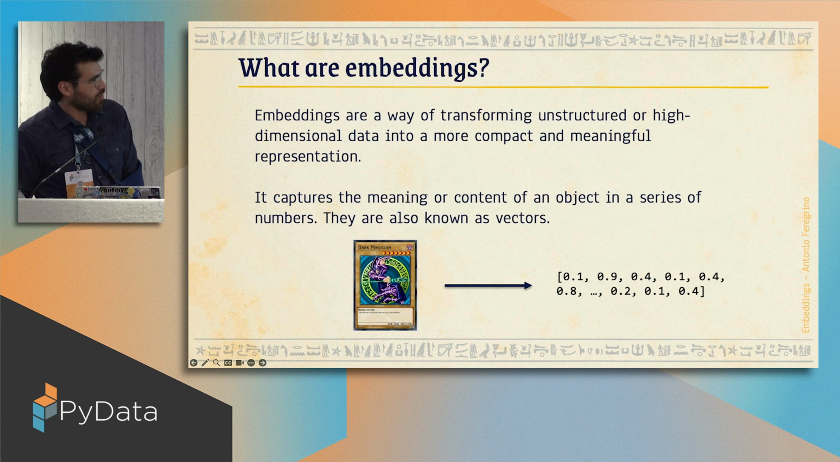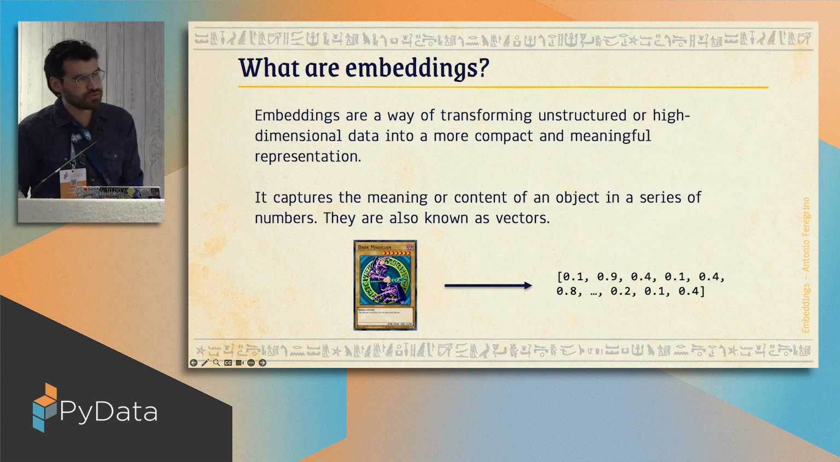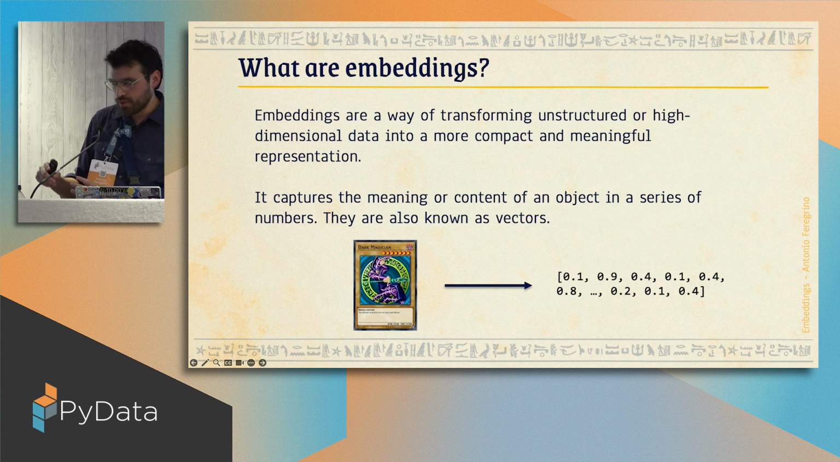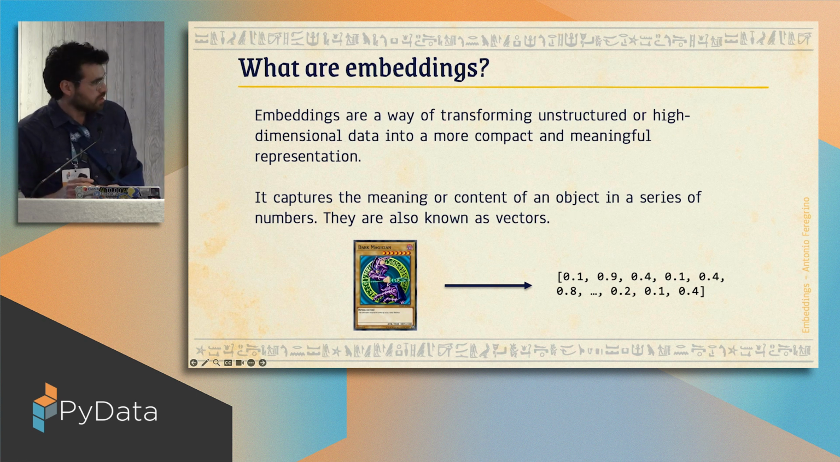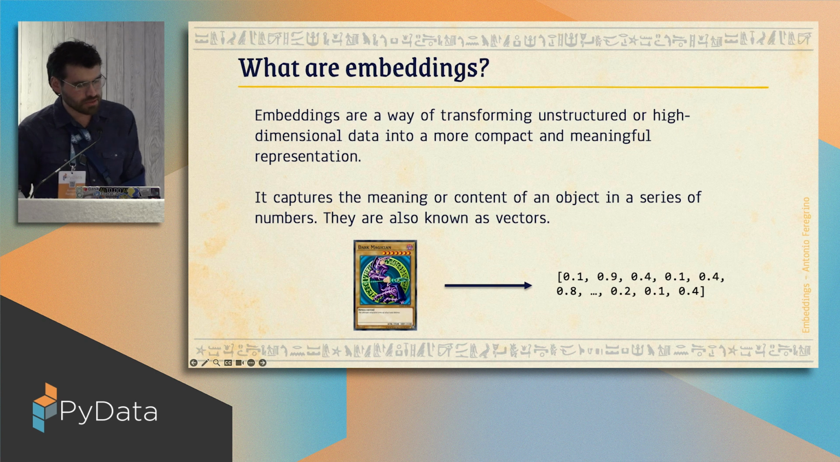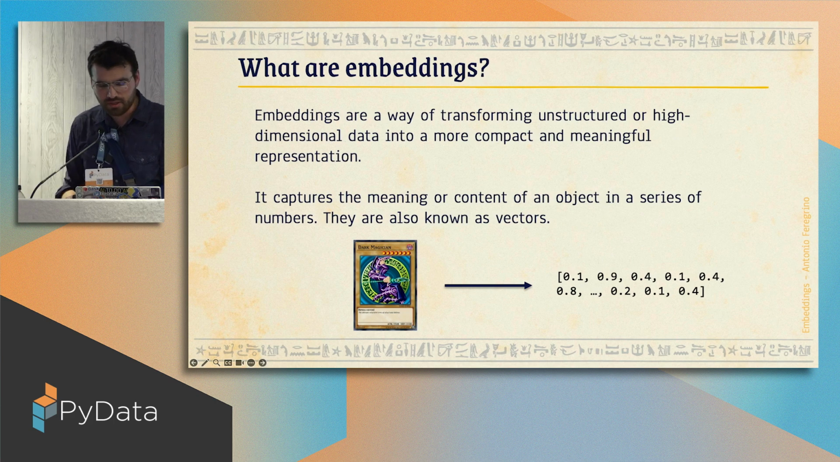So embeddings are a way of transforming unstructured or high-dimensional data into something that is more compact, into something that we would call a meaningful representation. The idea of embeddings is that we end up with a bunch of numbers that represent the content of an object, something that we also could call a vector. A vector is just a bunch of numbers. So in this case, imagine we could turn that card into certain values, into certain numbers.